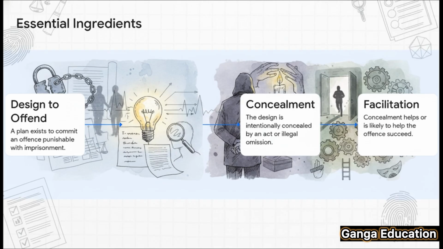Third, voluntary concealment. This is crucial. The person must have hidden this information willingly. This can be done by an act, like lying, or by an illegal omission, meaning you had a legal duty to inform the authorities, but you chose not to. And fourth, facilitates the offense. Your act of concealment must have made it easier for the crime to be committed.